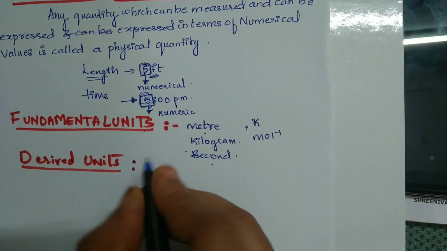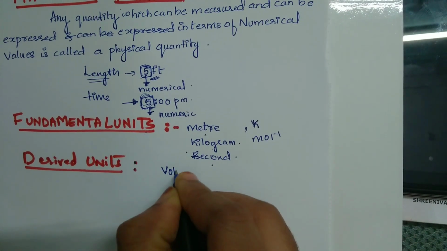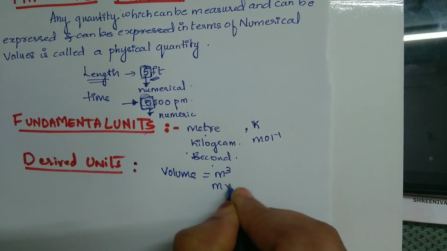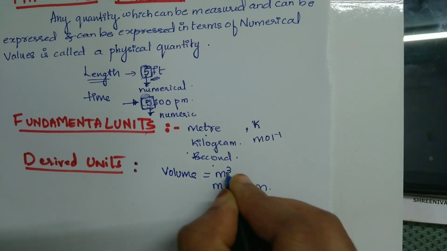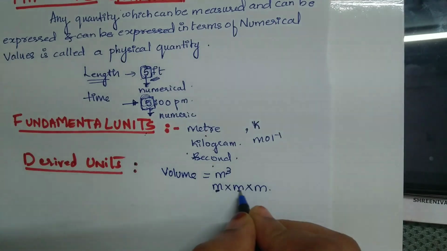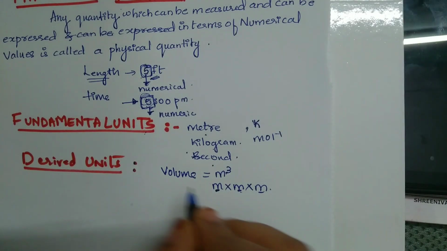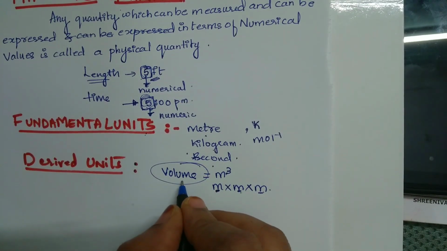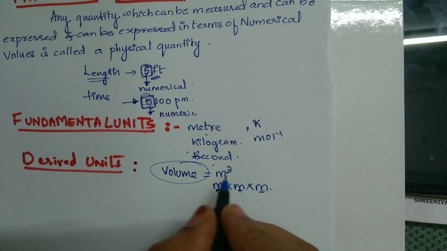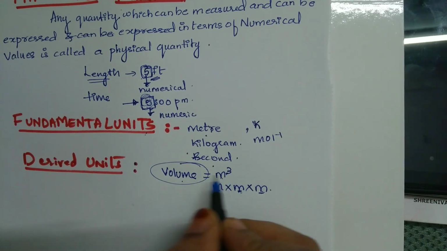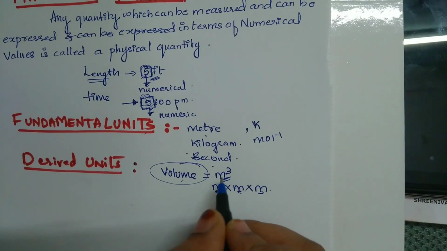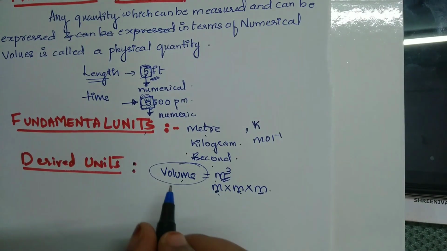For example, you can take the example of volume. What is the unit for volume? It is meter cube, right? It is meter into meter into meter, which will give you meter cube. So you can see here, individually, meter is a fundamental unit. And if you want to find the formula for volume, you need to combine the fundamental units, that is meter, meter, meter, so that you get the unit for the volume. So therefore we call the unit for volume the derived unit.